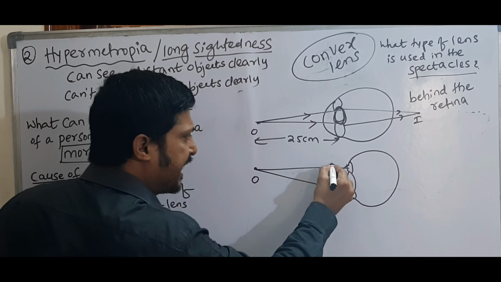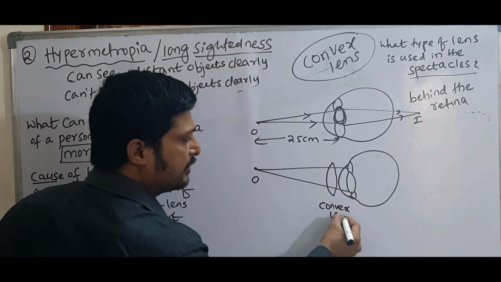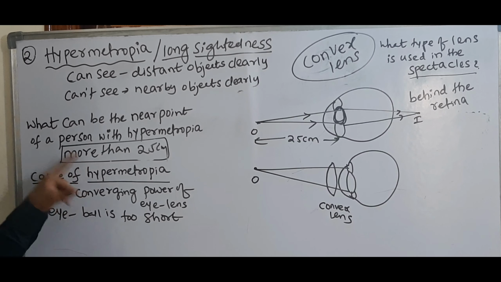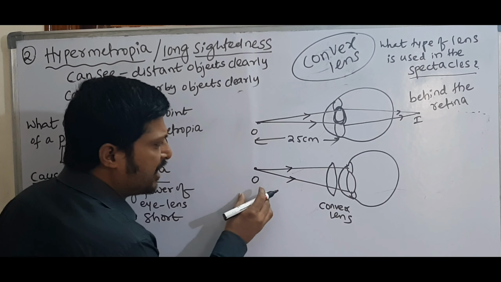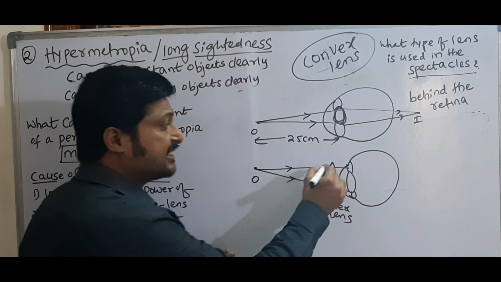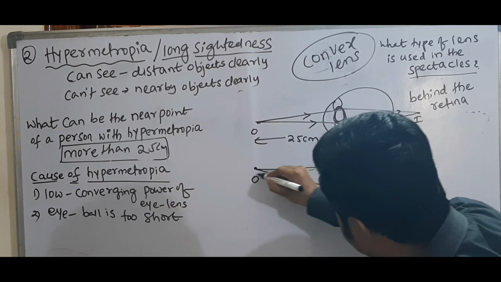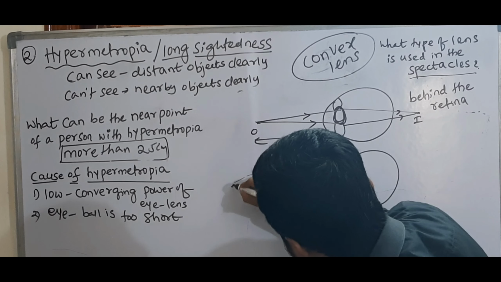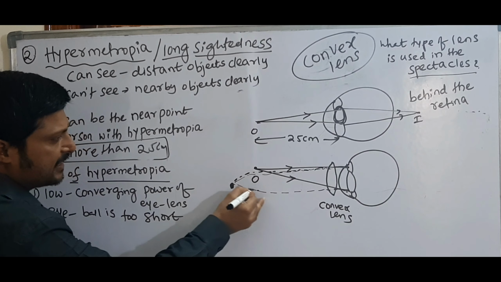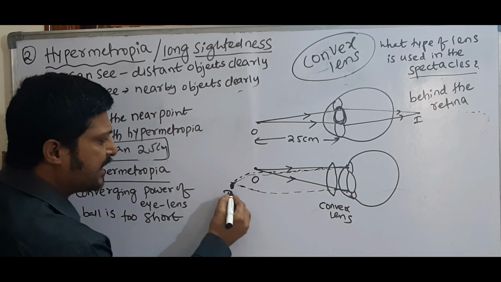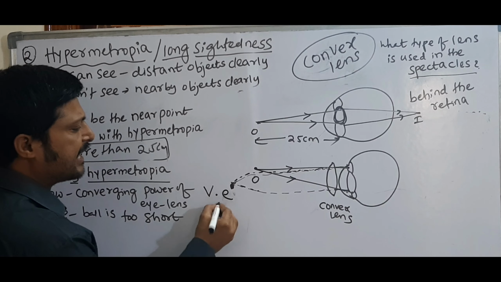Now here I am placing a convex lens. See, this is the convex lens. Already we know very well that a convex lens converges the rays. So when the rays are coming from the object, this convex lens converges the rays. These converging rays appear to be coming from here. So here the image is formed. Which image is that? Virtual and erect image.